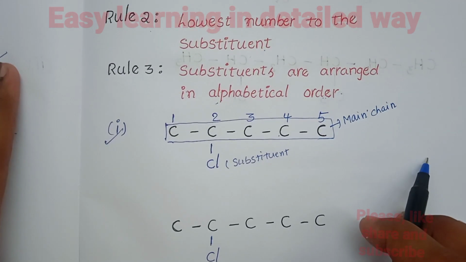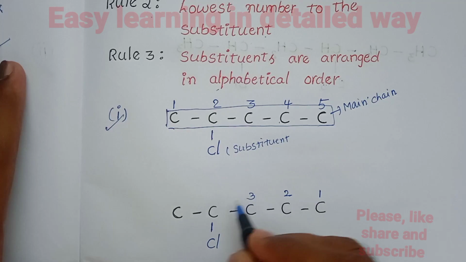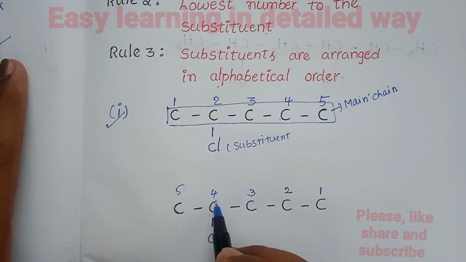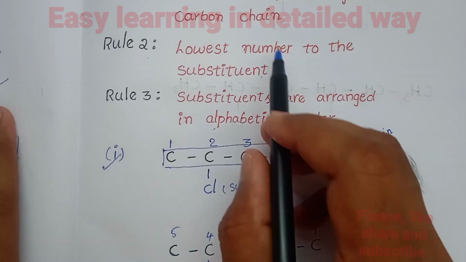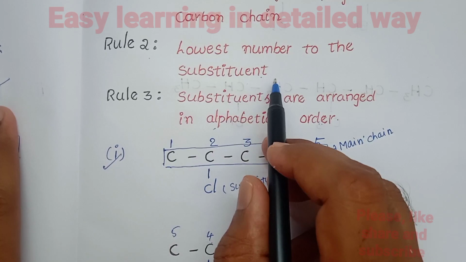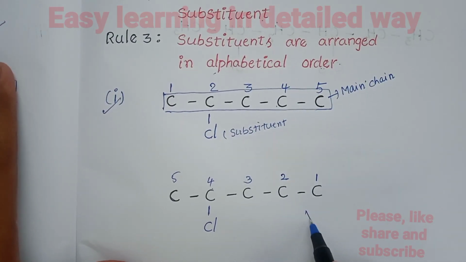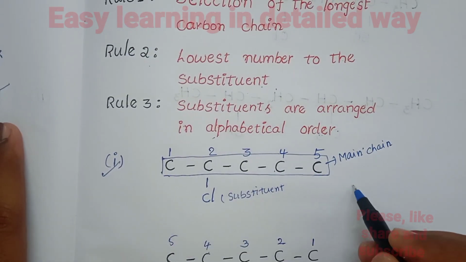Numbering from the right hand side, 1, 2, 3, 4 and 5, the substituent gets number 4. By this rule, numbering from the right hand side is wrong, and numbering from the left hand side is right.